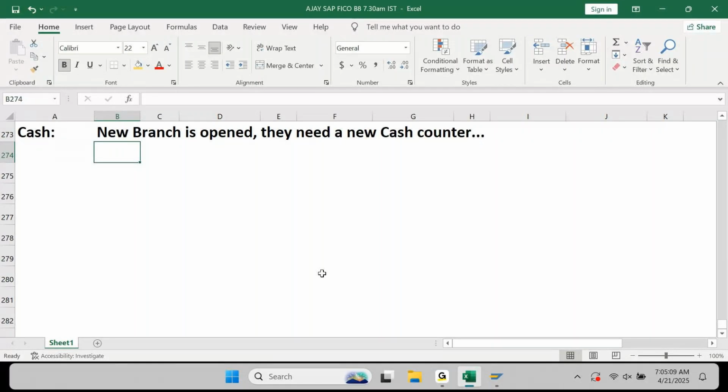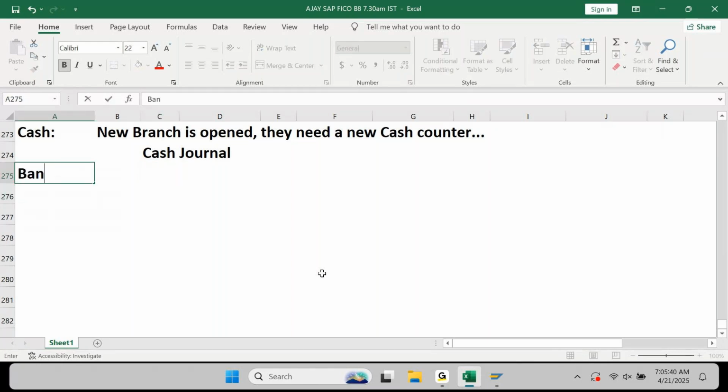Then you need to set up a new cash journal. You need to know how do I set up the cash journal, what information I require, how do I configure it, how do I test it. All these things again you need to understand. Not just the config you will practice, you need to practice config with a practical scenario that you will get in any project.